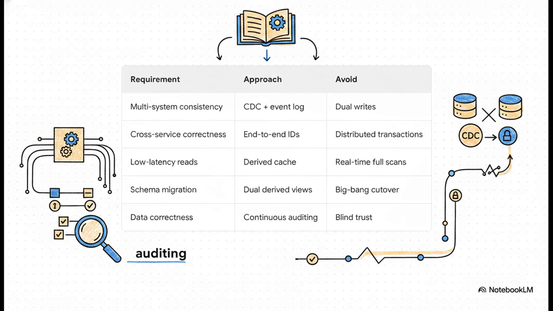And this table, right here, is that playbook. It pulls together everything we've talked about into a set of practical principles. It's a guide for making choices that lead to systems that are not just scalable and correct, but also auditable and humane. And check out that last row, continuous end-to-end auditing. That central log we started this whole conversation with, it's not just for consistency, it's an immutable audit trail. It gives us the power to investigate and question the decisions our systems make, demanding proof instead of just relying on blind trust.